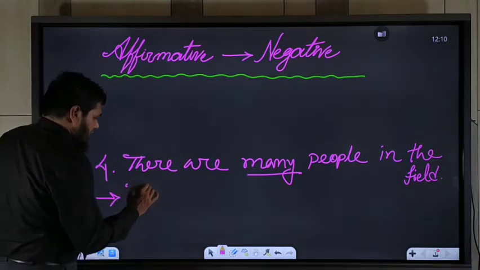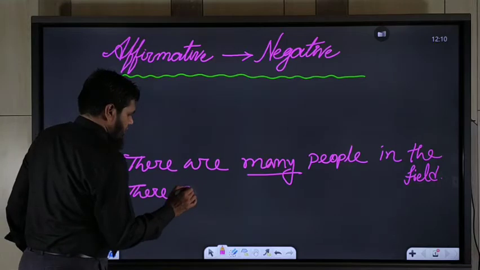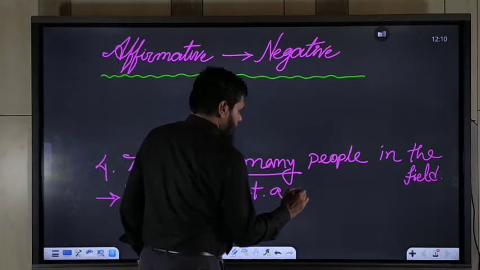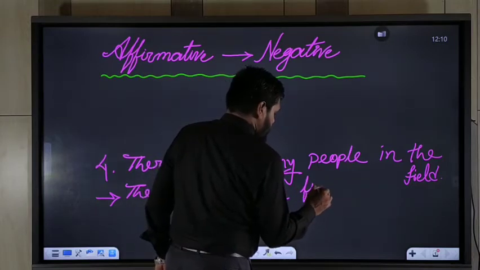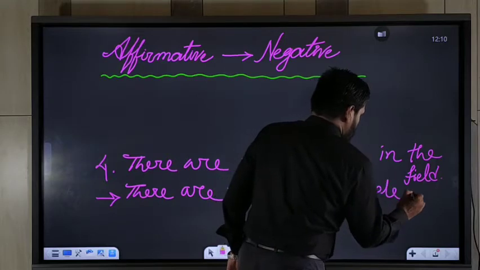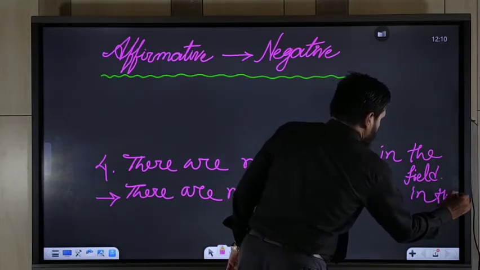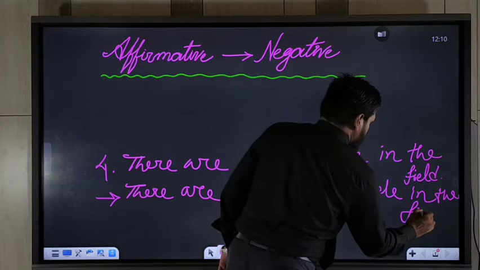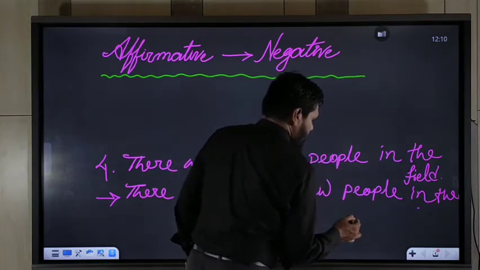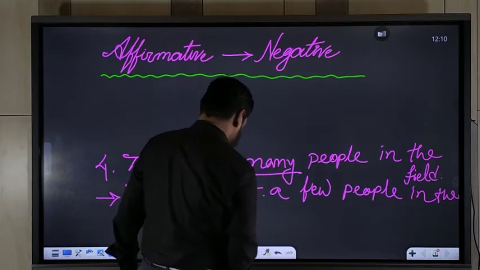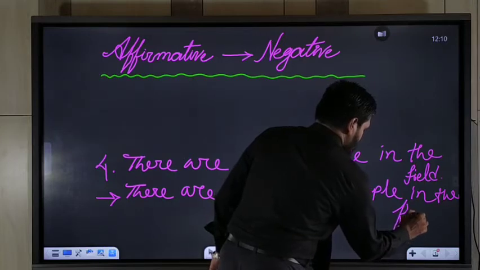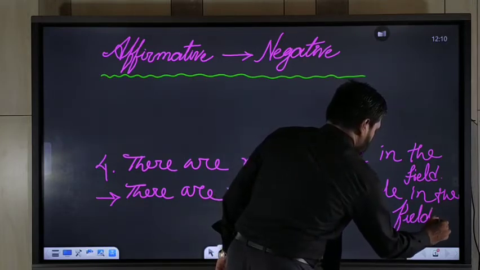So there are not a few people in the field.